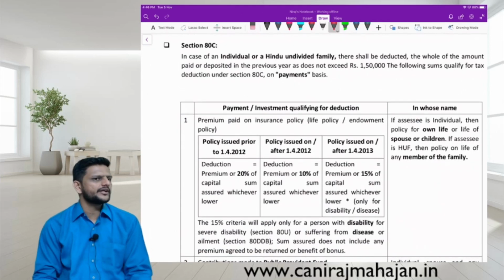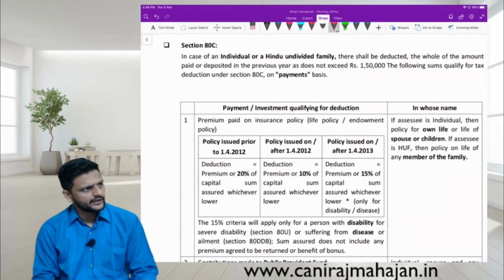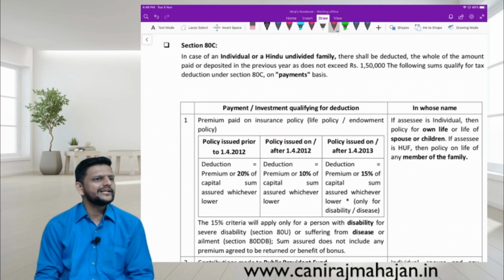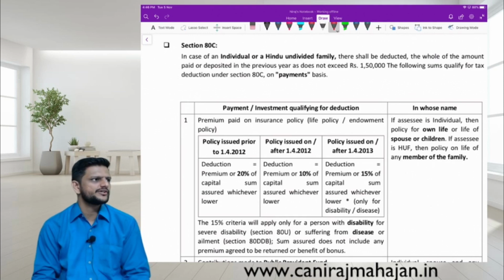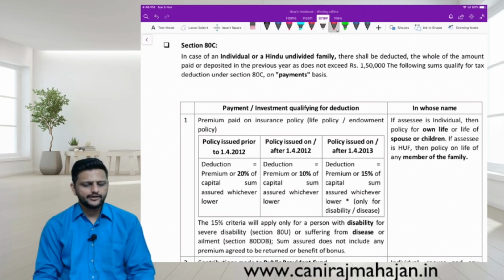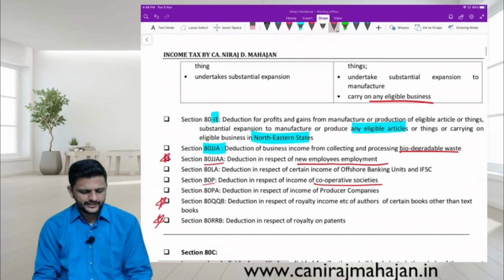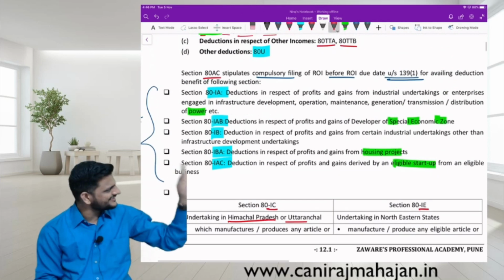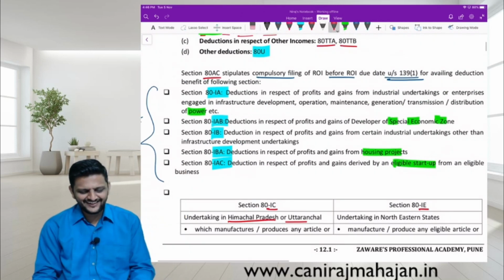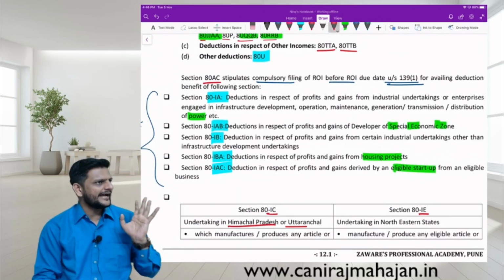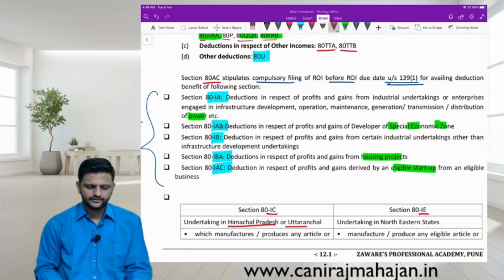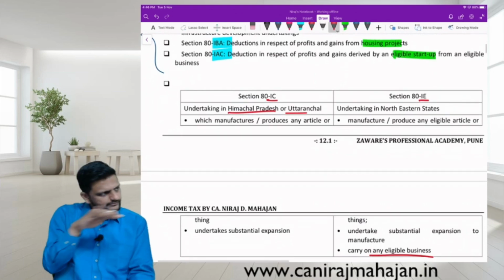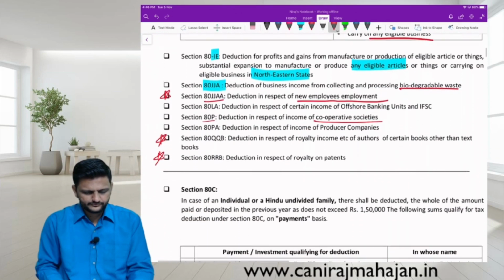So for deduction under chapter 6A, whether income tax return has to be filed in time, only for certain sections deduction. If you are claiming deduction only from ATIE and all these sections, not this section, these ones, correct, then return has to be filed in time, within due date, to claim the deduction. Okay, nice. That's why I have given that gap. Done.